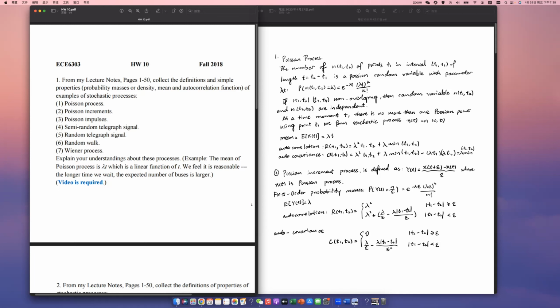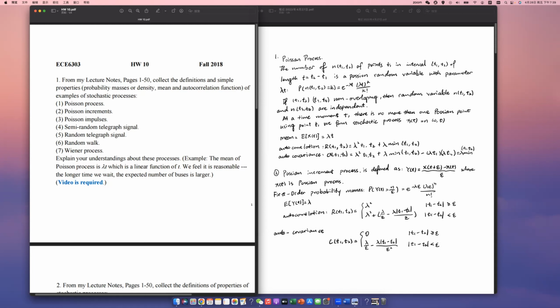The Poisson increment process is defined as Y(t) equals X(t plus delta) minus X(t) over delta, where X(t) is a Poisson process, and the first order probability mass is p_Y(t)(n over delta) equals e to the power of negative lambda delta times (lambda delta) to the power of n over n factorial.